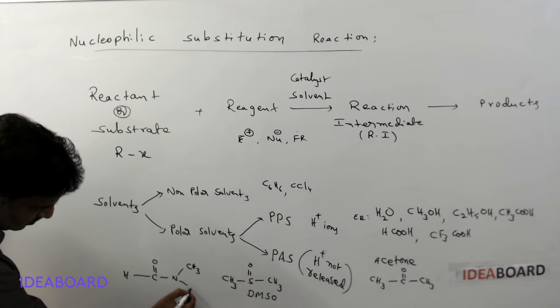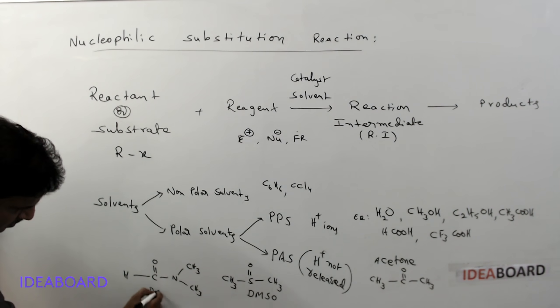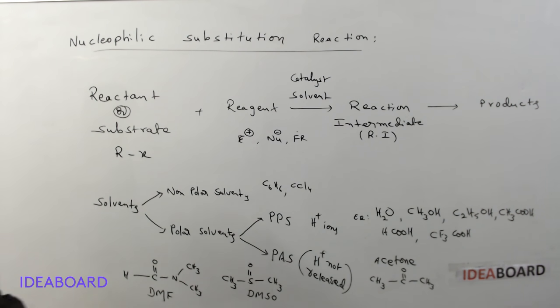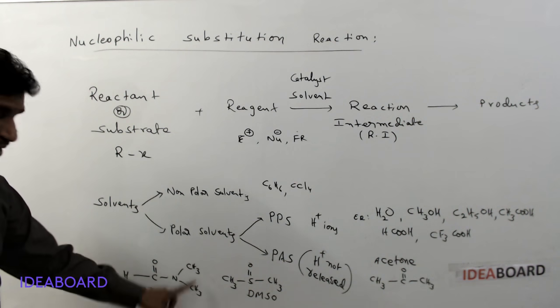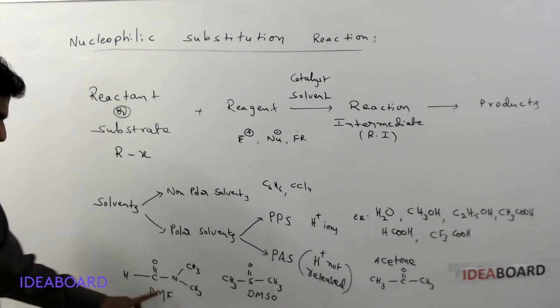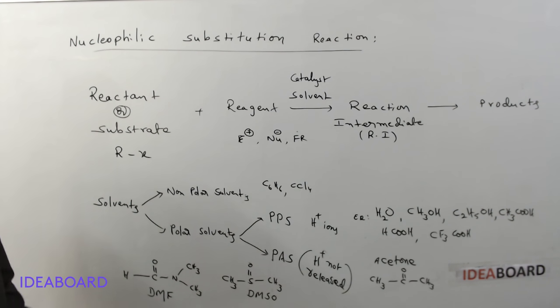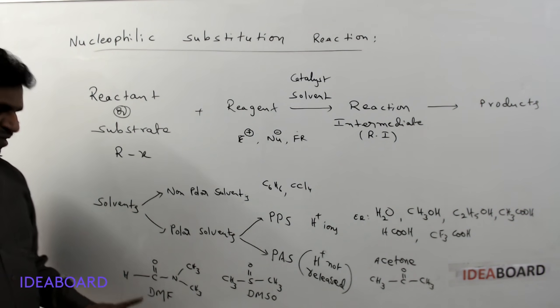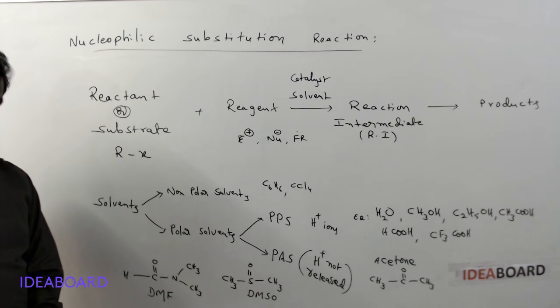If two hydrogen atoms are replaced by two methyl groups, then this is called DMF, dimethyl formamide. Two methyl groups are there. It is a derivative of formamide, and so it is dimethyl formamide.